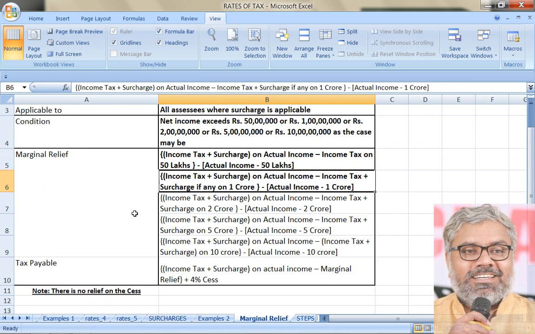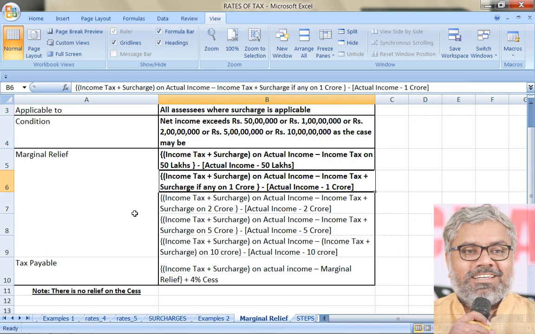Now if we go to the second case, this is applicable, as we said, for everybody: individual, partnership firm, LLP, every SSE; 1 crore is anyway there. There, income tax plus surcharge on actual income is common. That is basically what we have already calculated all these days, base tax plus surcharge. Minus, that is the first thing, minus what?